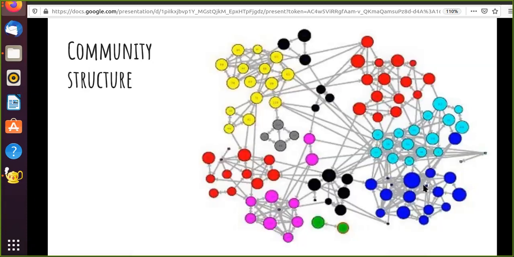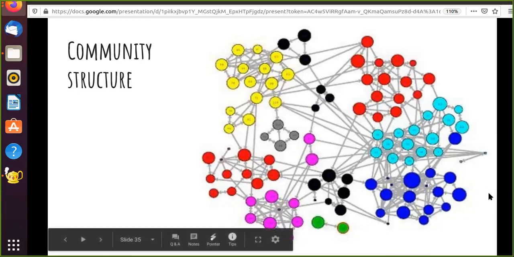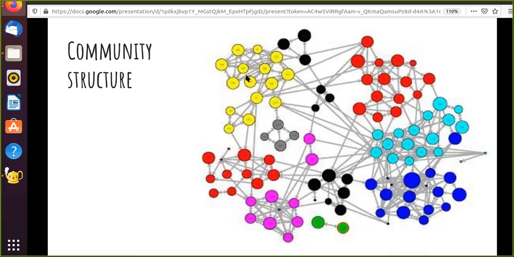So this entire concept of community structure and how you detect it is based on a measurement which is called modularity, and it's a theoretical concept. I am not going into much detail of modularity, I'll just give you a small idea here. Modularity is a term which measures the degree to which intra-community connections are more as compared to inter-community connections.